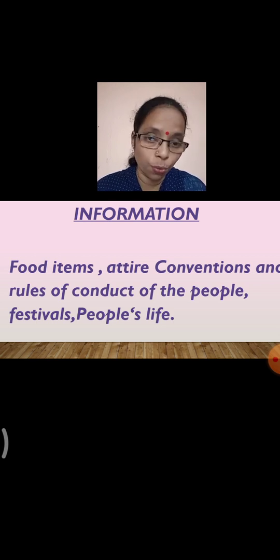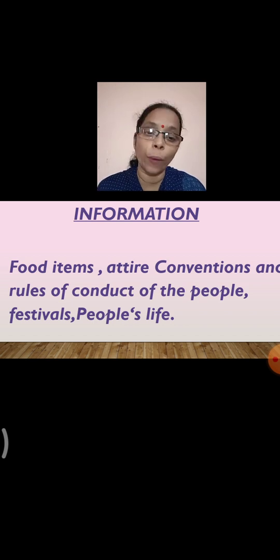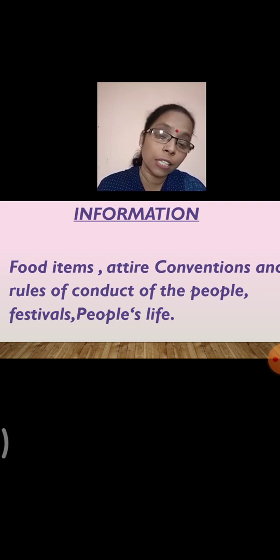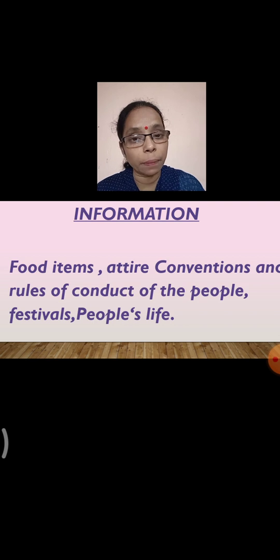So these written sources provide us with the information of food items during that time, the attire of the people. Attire means the clothes the people used to wear, the conventions and the rules of conduct of the people, the assemblies. Conventions means the assemblies which were conducted by the kings, and also the rules and regulations that were passed for the people, the ways the festivals were celebrated, and also about the life of the people. So it mentions all these events. It gives us the information of all these things.